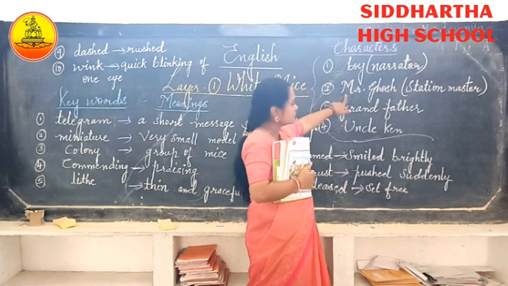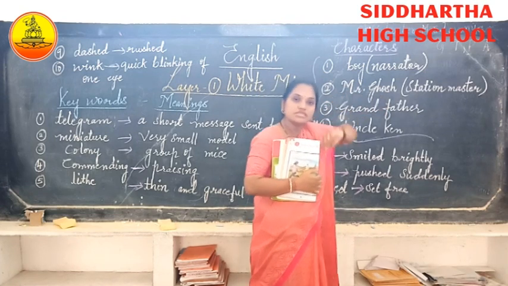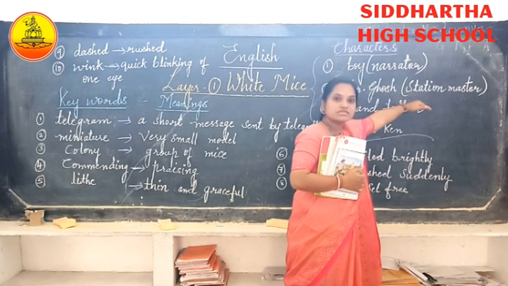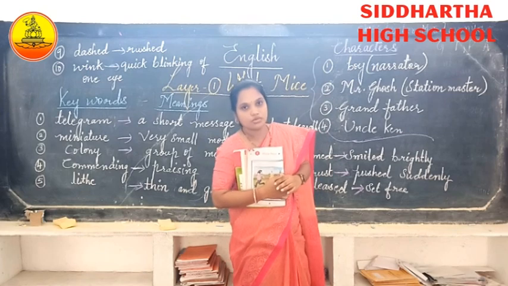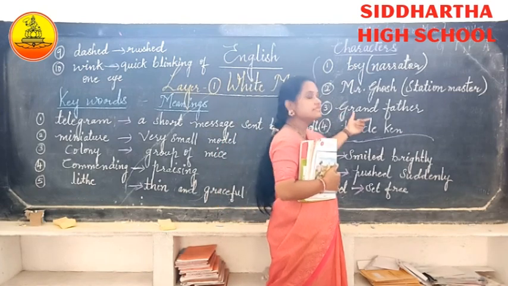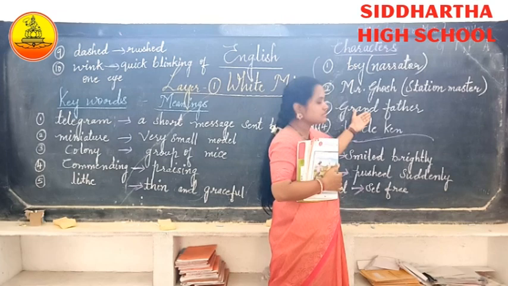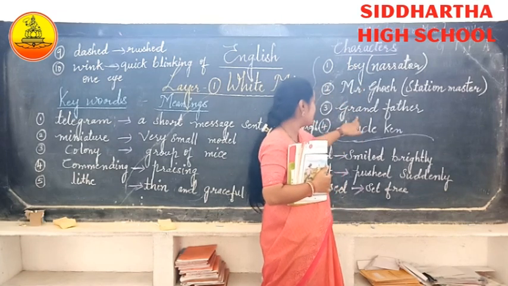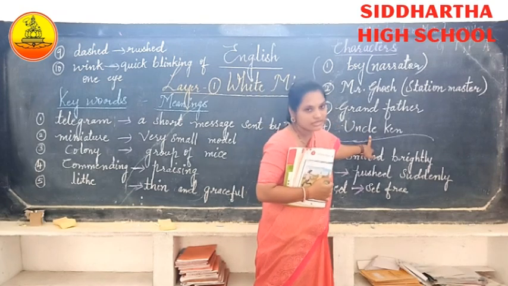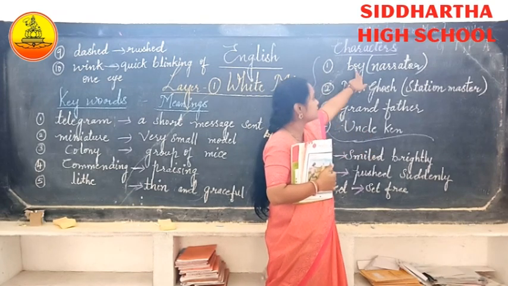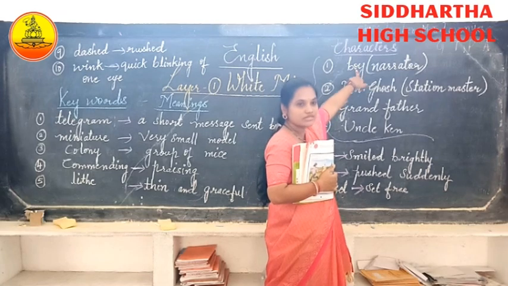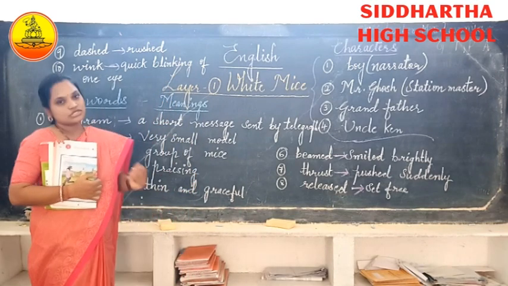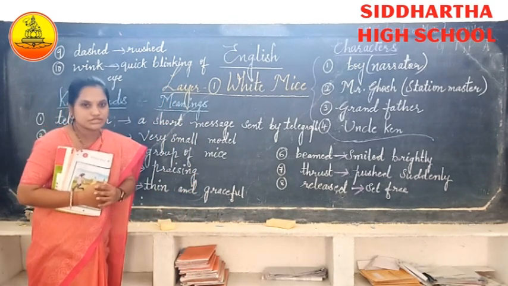The second character is Mr. Ghosh. And who is Mr. Ghosh? He is a kind station master, and the station he belongs to is at Lucknow. The third character is the grandfather, and he is the narrator's grandfather. And the fourth character is Uncle Ken, who is the boy's uncle. Did you get it, children? The 4 characters of the story? Right. Now let me recap what happened in the last session.